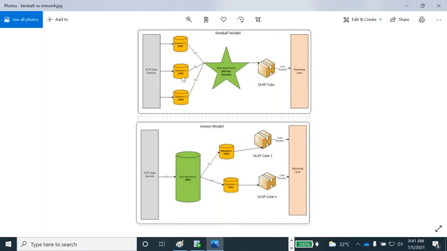Whatever data we get, only segregated data gets into the data warehouse, all in separate tables. I will show you the tables also, once we reach ETL validation, how the data is in the tables.